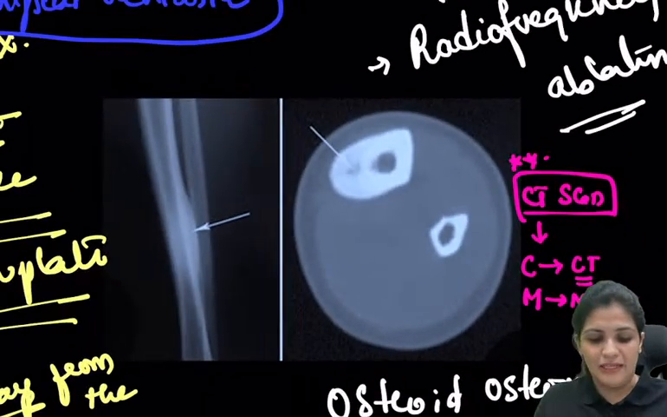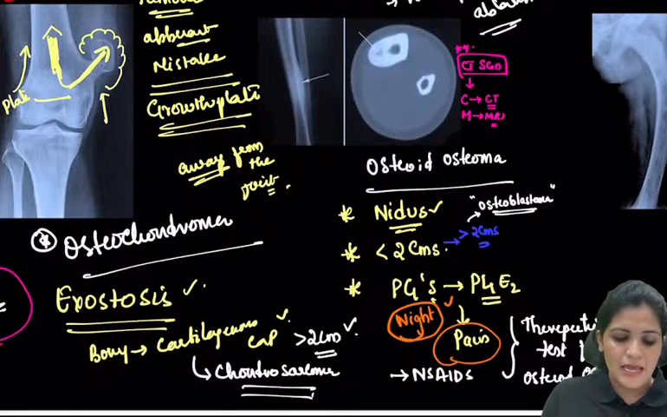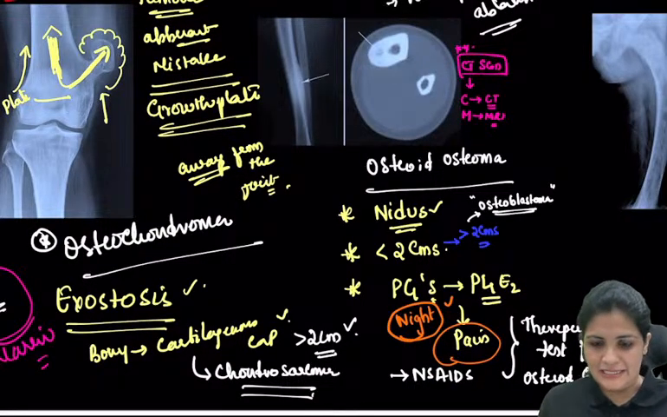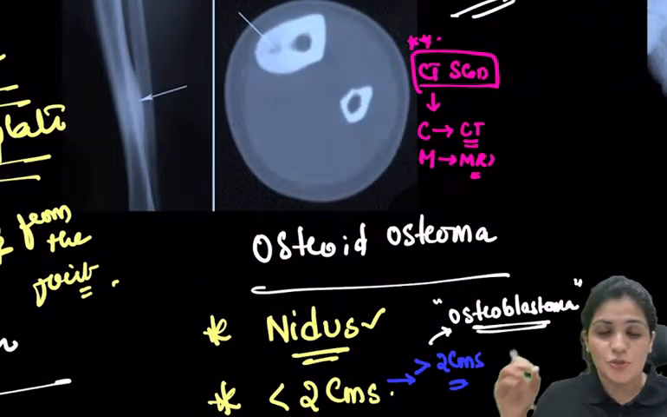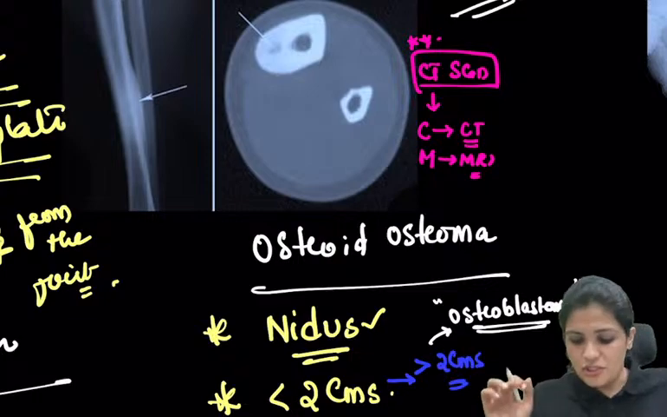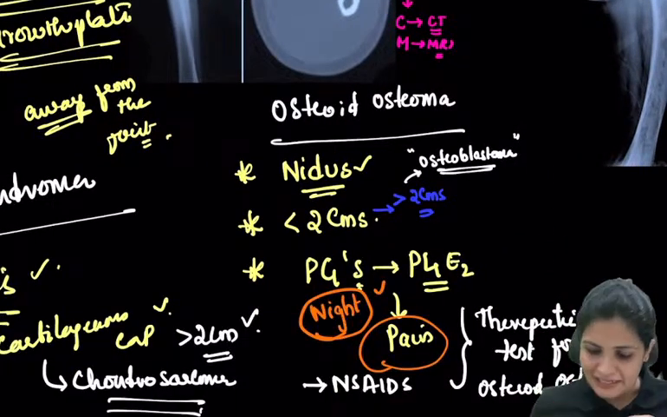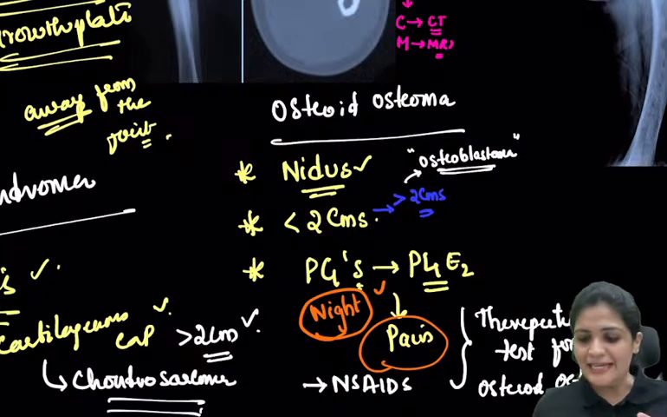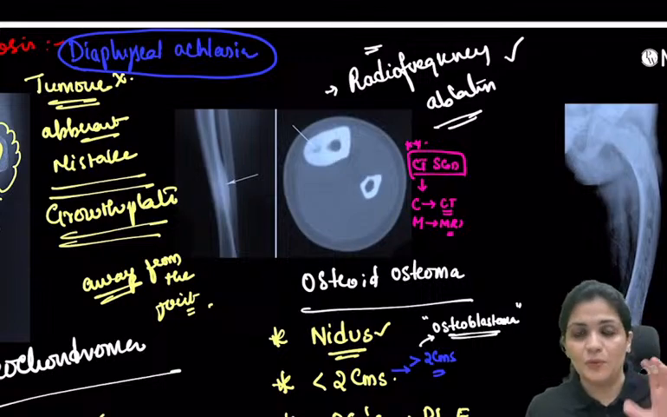Now the osteochondroma we have taken, the investigation of choice was MRI, because you want to see the marrow continuity and the cartilaginous cap, right? And here what do you want to see? You want to see the bone, the nidus. So the investigation of choice is CT scan in case of osteoid osteoma. I have told you the prostaglandins are released, and usually they present with pain at night, and this is also a therapeutic test. And the treatment is radiofrequency ablation.